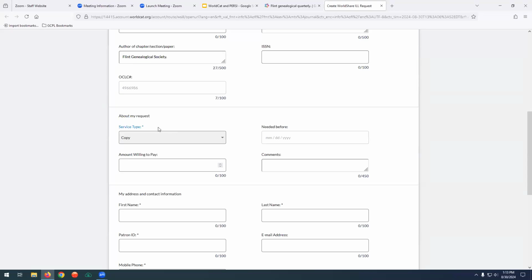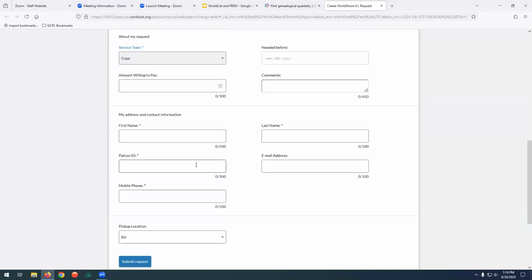But if it's a book, you can adjust that. If you need it before a certain date, you can add that here. If you're willing to pay, like if it's a book coming from Germany or Sweden or Russia, you can put that in and they will take that into consideration when they're requesting materials to be shipped. We try to do this at no cost, but sometimes, obviously, if you're shipping stuff from Russia, the libraries there would charge you for it.